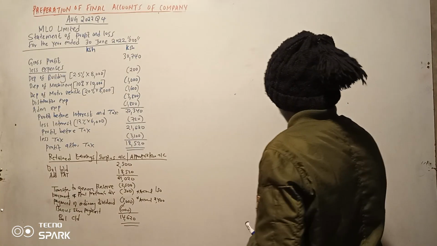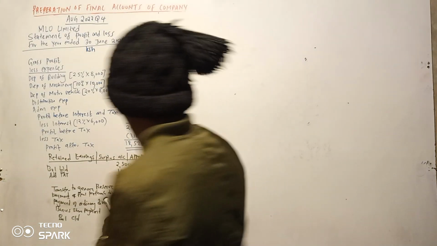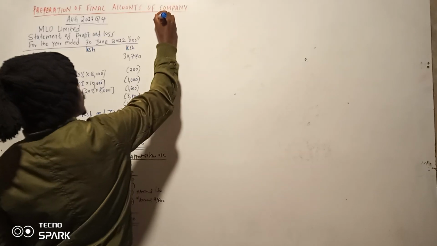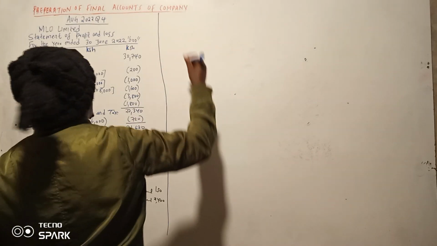Let us prepare the balance sheet. Remember we have the issue of the suspense account. Tujafanya bado, but we're going to do it.